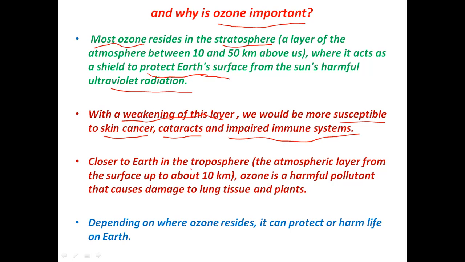The ozone that's present in the troposphere is a harmful pollutant, which can cause damage to plants and animals as well. So depending on where ozone resides, it can either protect us or be harmful for life on earth. We remember two things here: if ozone is present in the stratosphere, it is a protective covering, it protects us and is important for us. And if ozone is present in the troposphere, it acts as a harmful pollutant.